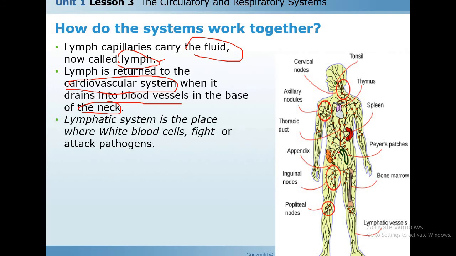So the lymph passes through the lymph capillaries and returns back to the bloodstream. In its path, it moves through the blood vessels in the base of the neck.